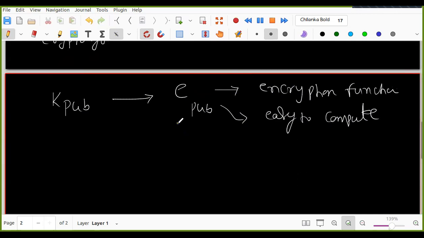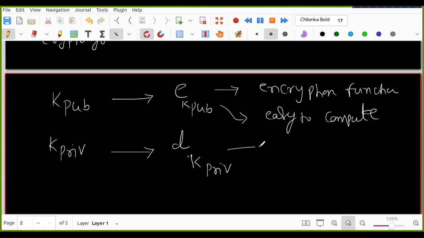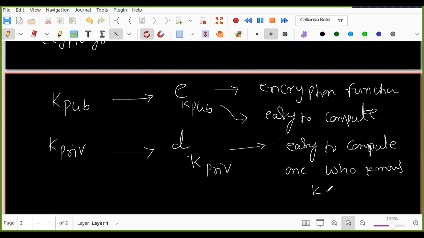Okay, and now K private also comes with another function that is called D, D of K private. This one is easy to compute for one who knows K private, right?